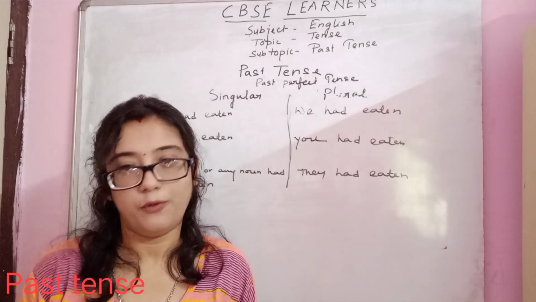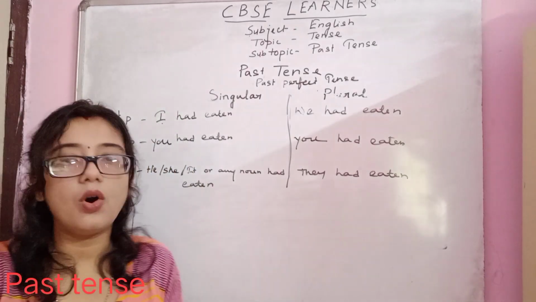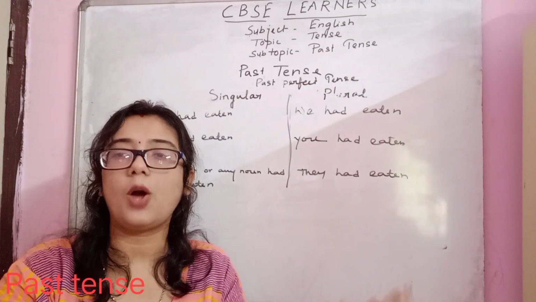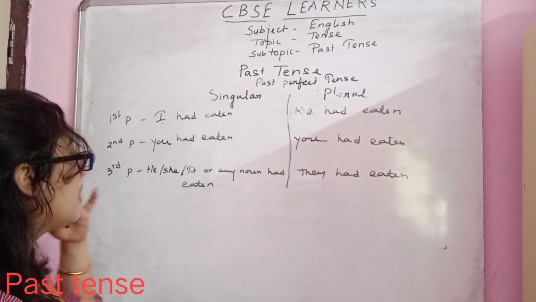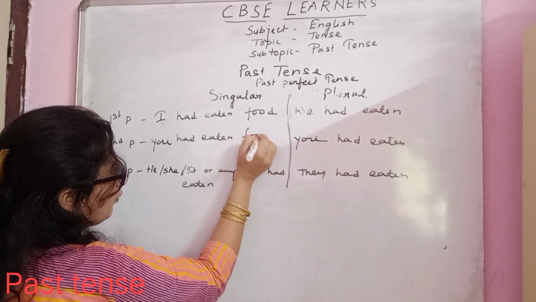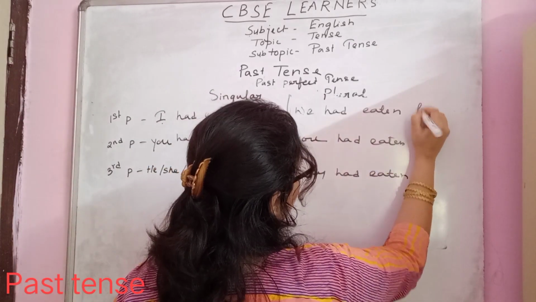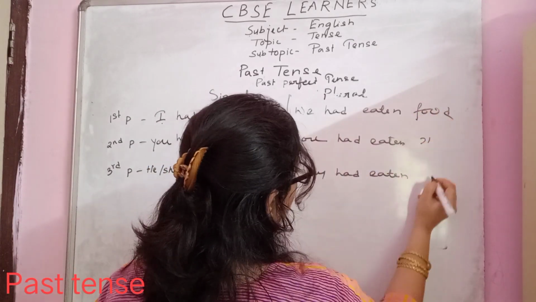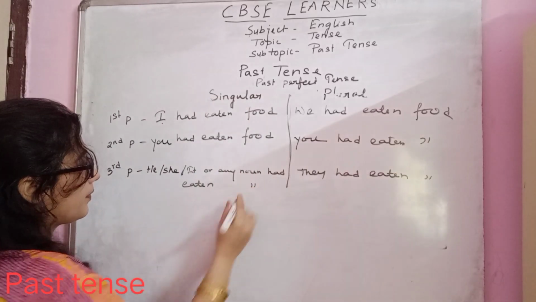Now the object will be food. Of course, food, mango, apple, whatever fruits, whatever object you can use. But the thing will be: I had eaten food. You had eaten food. He had eaten food. Same. The object will be the same.